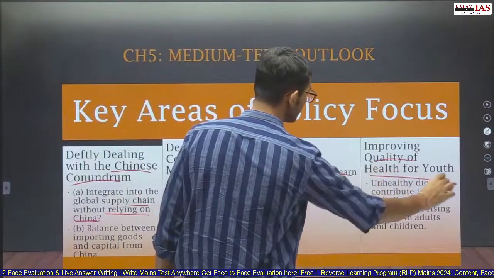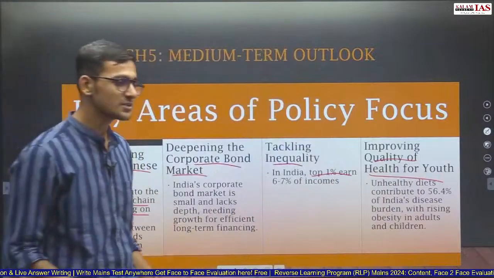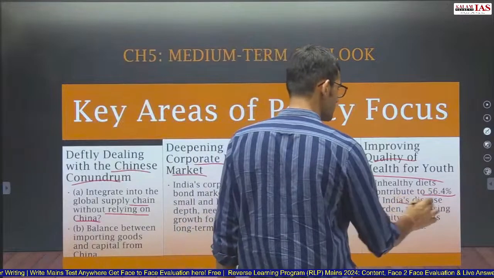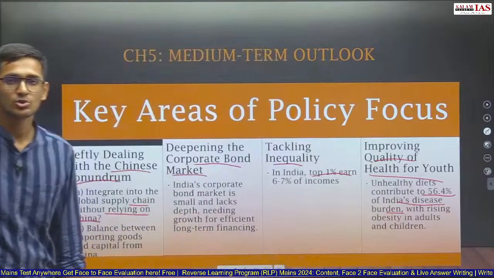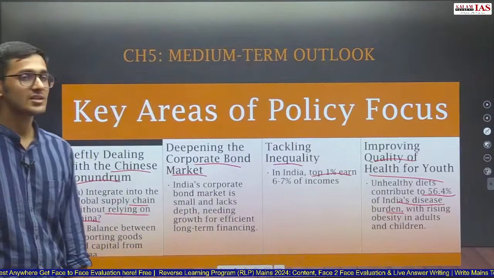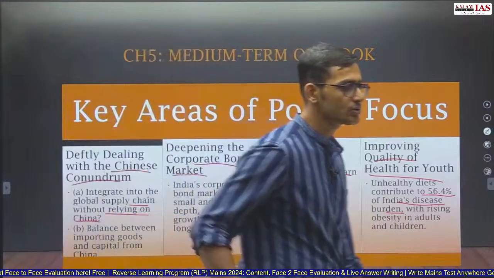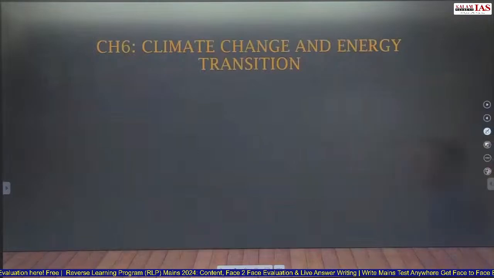Improving quality of health for the youth. So unhealthy diets contribute to 56% of the diseases in the nation. So this can again be used in the social justice or society question, that unhealthy diets contribute to 56% of India's disease burden. So again, improving quality of health of the youth is a key focus area of the policy.